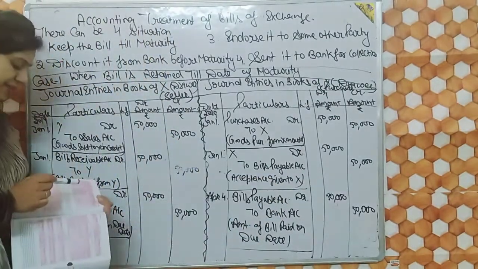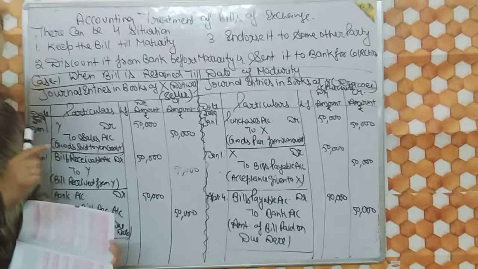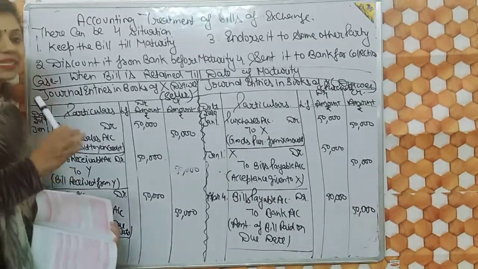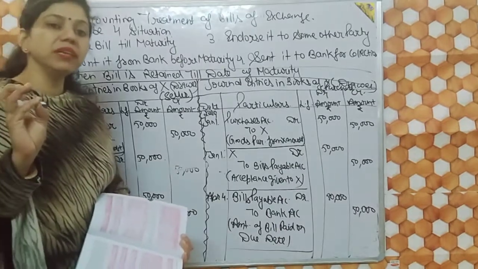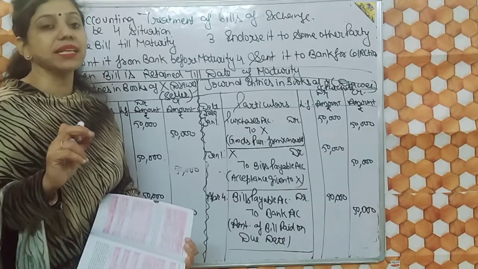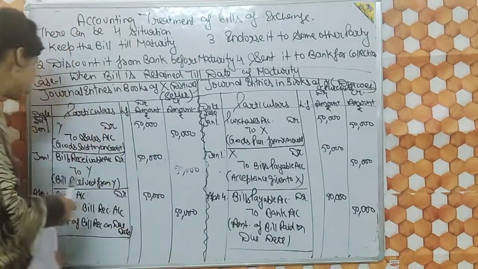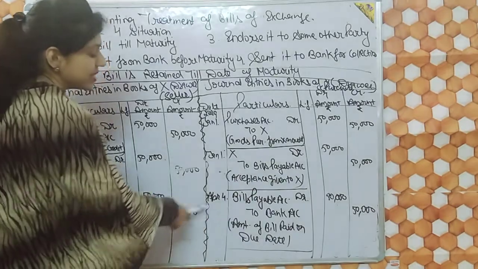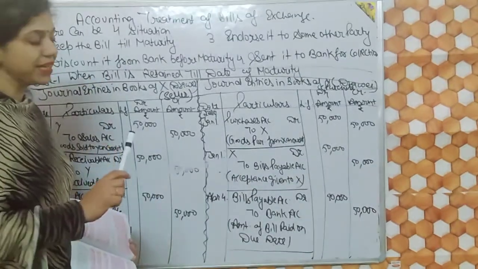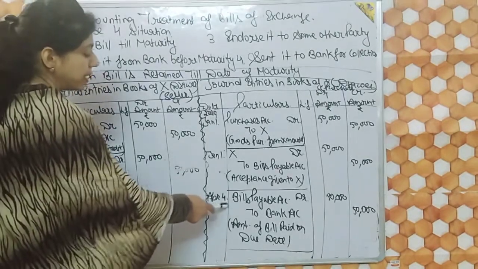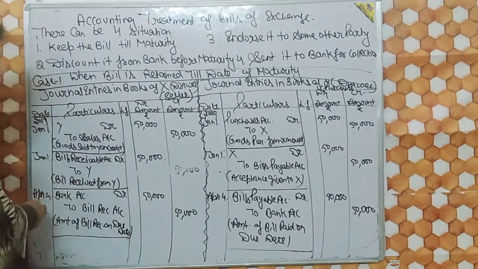And the due date, it is said in the question that the bill is for 3 months. So how will we calculate the due date? January 1, just calculate 3 months: February 1, March 1 and April 1. Add 3 days of grace. That means 4th April. So due date will become April 4. This due date will carry 2 marks or 1 mark as per the marks distribution, so keep it in mind, this due date must be considered.